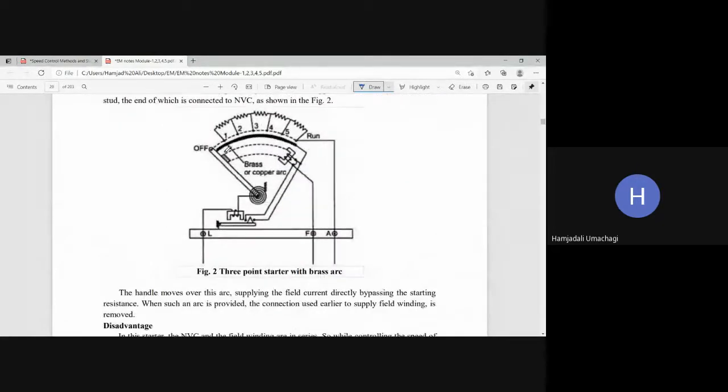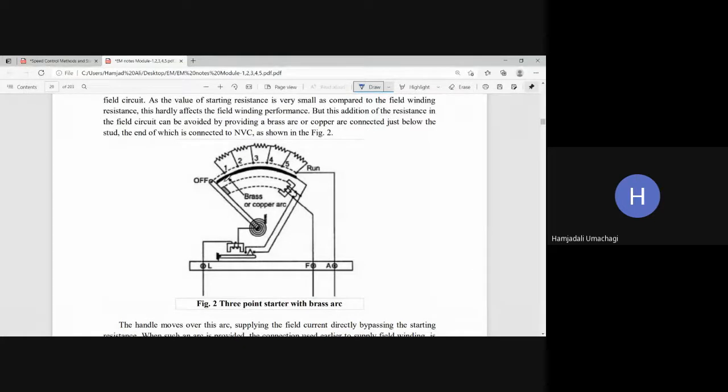That modification is this brass arc. This is the path made of brass material. So as you keep moving the handle along this brass, whatever heating there will be is not going to cause much damage. Just to safeguard the motor from heating and sparks, instead of directly using the studs, we make use of an alternative path, the brass arc.